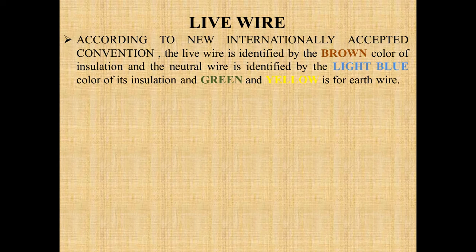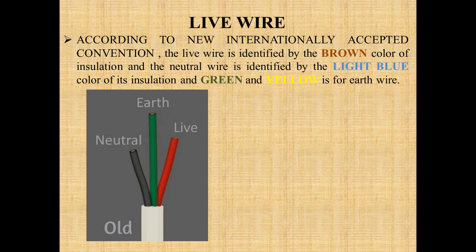According to the new internationally accepted convention, the live wire is identified by brown color, the neutral wire by light blue color of insulation, and the earth wire by green and yellow color.